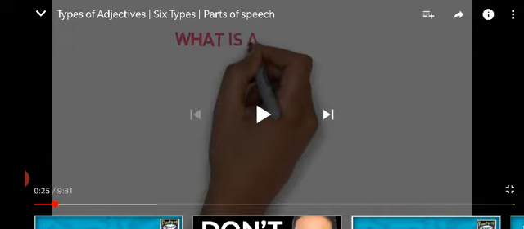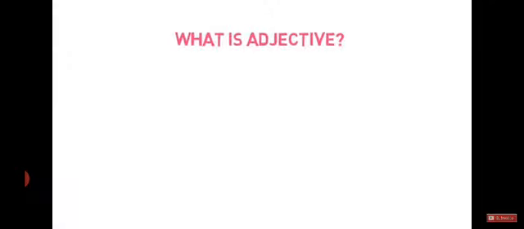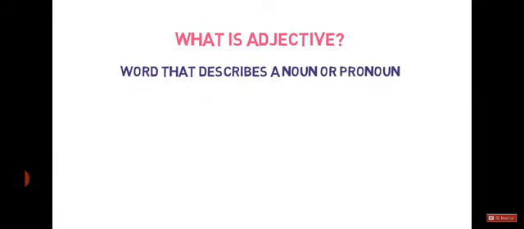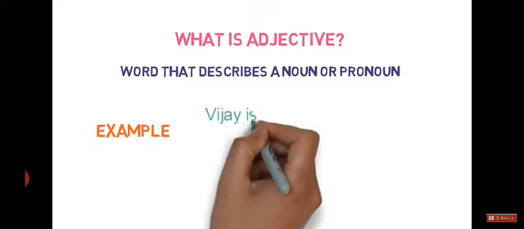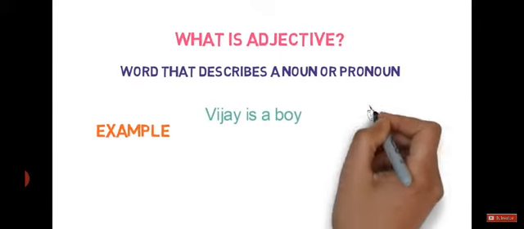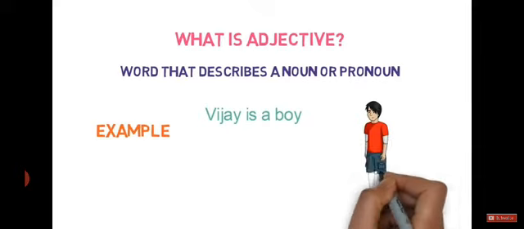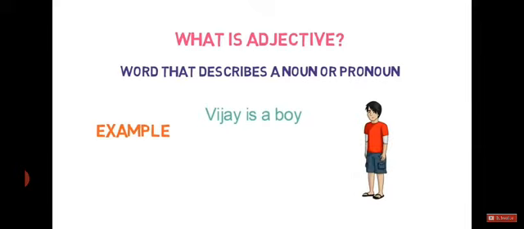Okay, this will be on the types of adjectives. What is an adjective? We have already discussed them in our previous video. If you can recall, an adjective is a word that describes a noun or pronoun. Let me give you an example to make it clear again. Vijay is a boy. Here we are able to understand that Vijay is a boy, but we are not able to get more details about what kind of boy Vijay is.